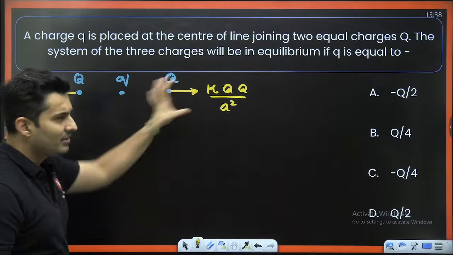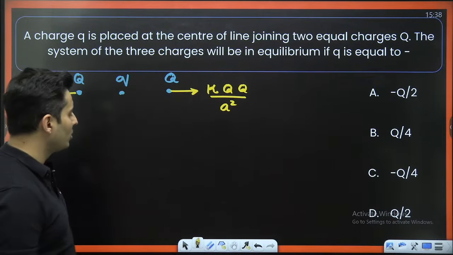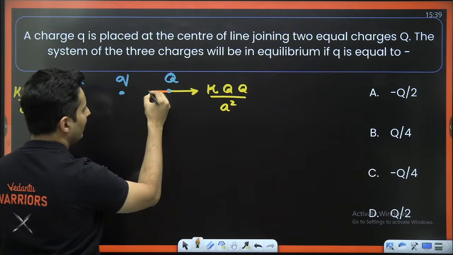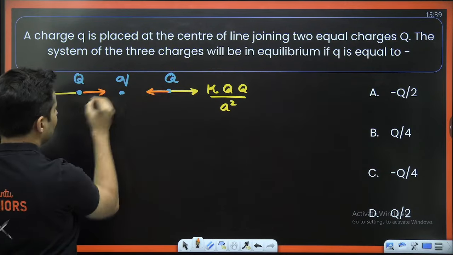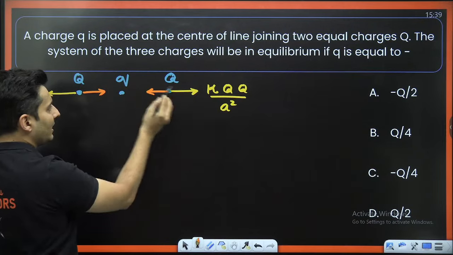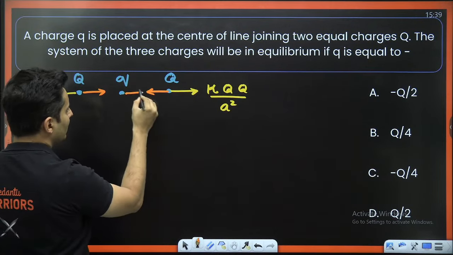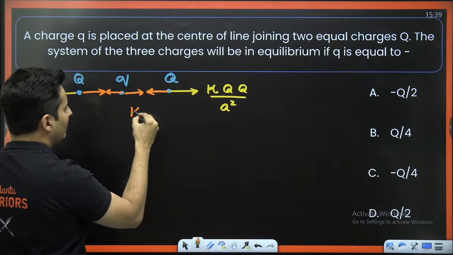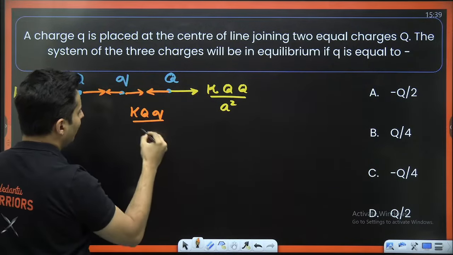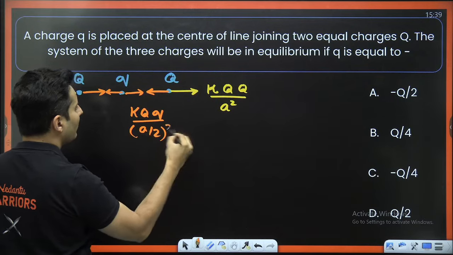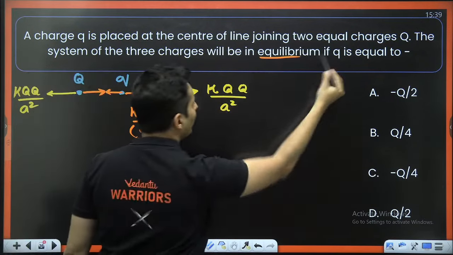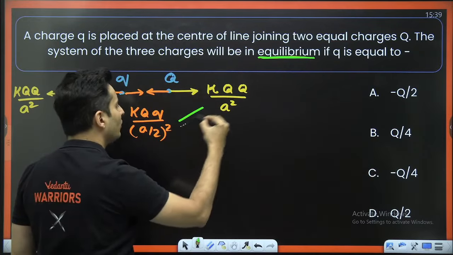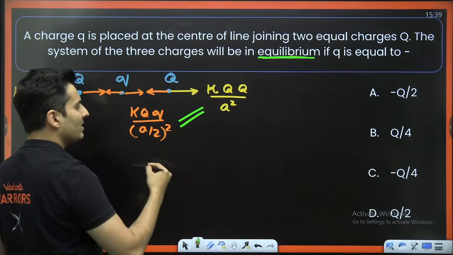But I want the system to be in equilibrium, so this small q should attract each of them with some force. Hence it will be a negative charge, something like this. Only if this is a negative charge can it attract. So what will this force be? It will be k Q q divided by A by 2 whole square. If this has to be in equilibrium, this is a very important word, these two forces must be equal.